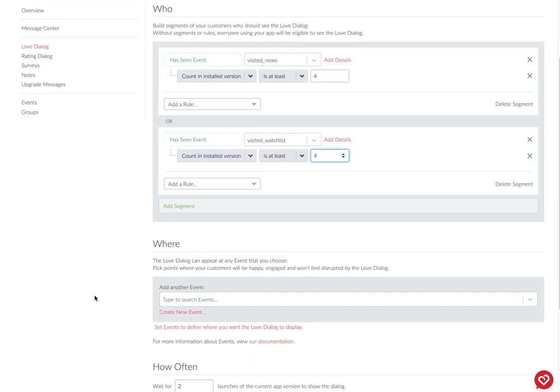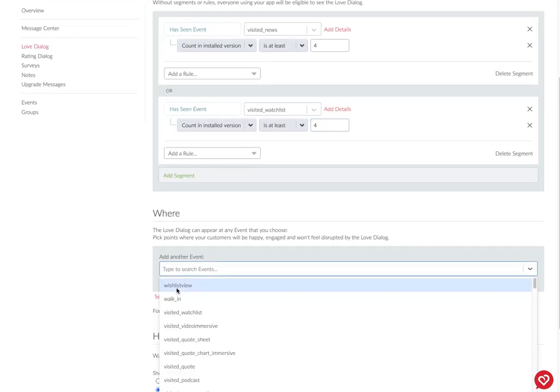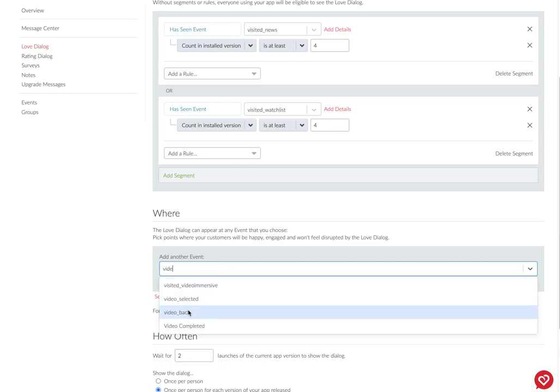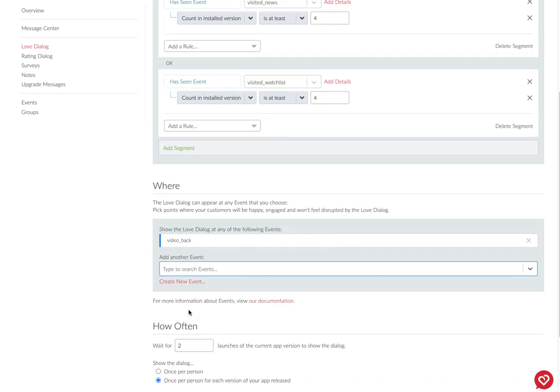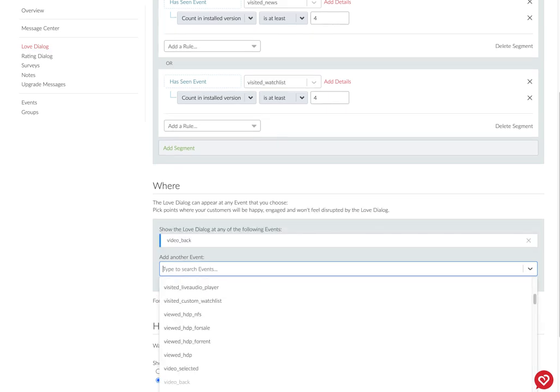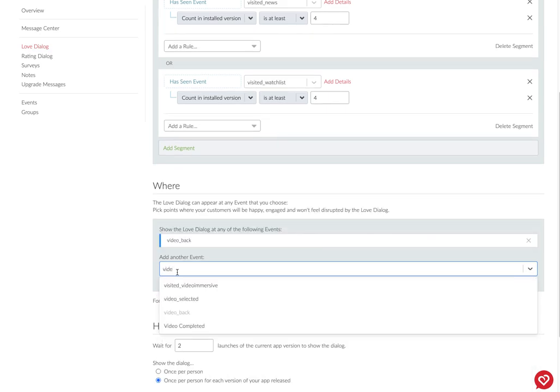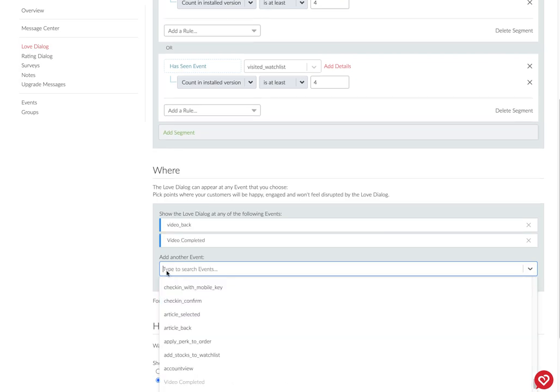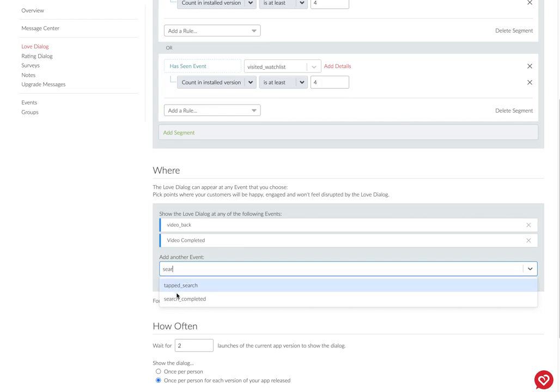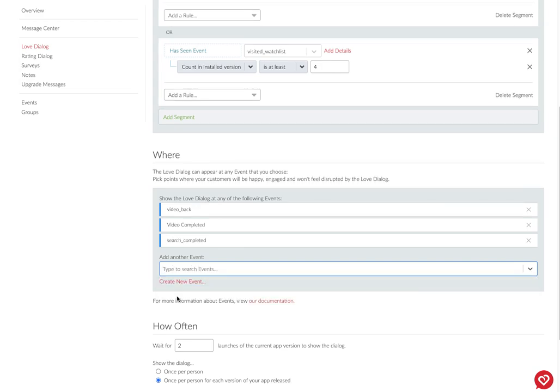So once you have your who segment set up, then you want to determine where you want this to show up. So you want good non-interruptive events. So things like back buttons, close buttons, things that show that people have completed an action and you're not going to interrupt them. While the love dialogue is a super quick yes or no question, we still want to make sure that we're getting a good response rate from people by showing it at a time when they're not in the middle of doing something else.